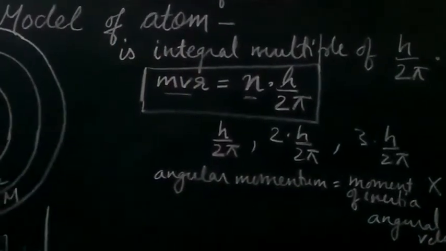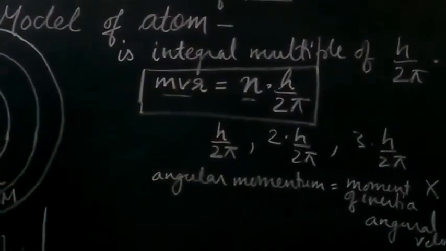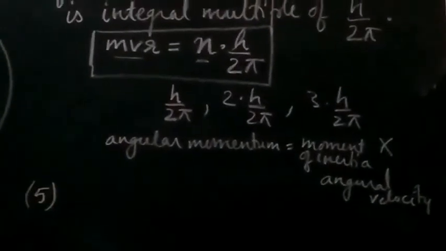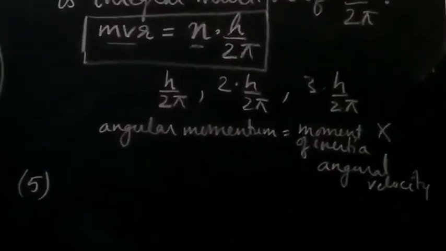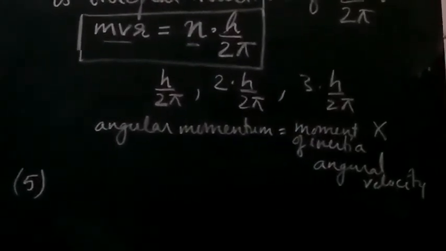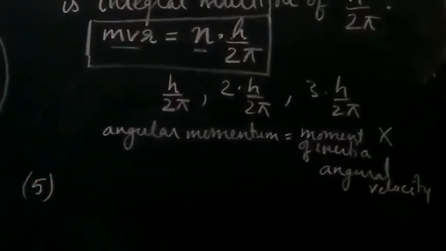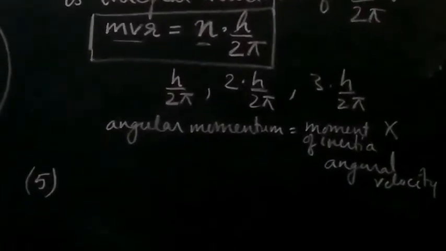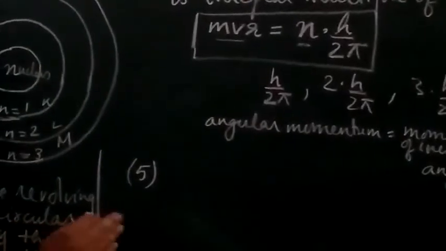So here we will just put the value and you will get mvr equals n h upon 2 pi. Now that means along with the energy, the angular momentum of the electron while revolving in a particular shell is quantized, that is, having a definite value, right? Now the fifth point: whenever the electron is in a particular shell, it is in its lowest energy state. That lowest energy state will be known as its ground state.